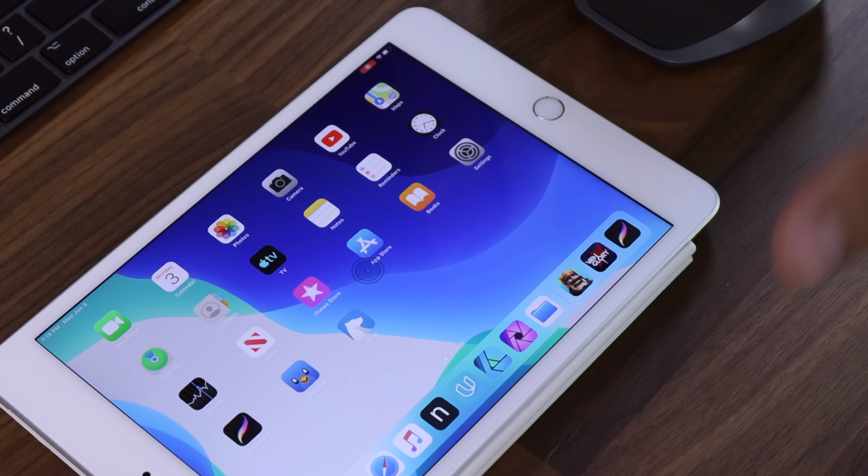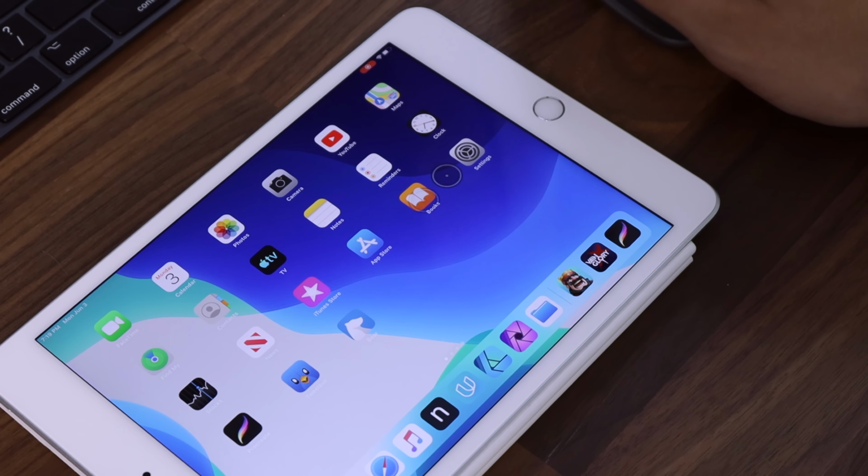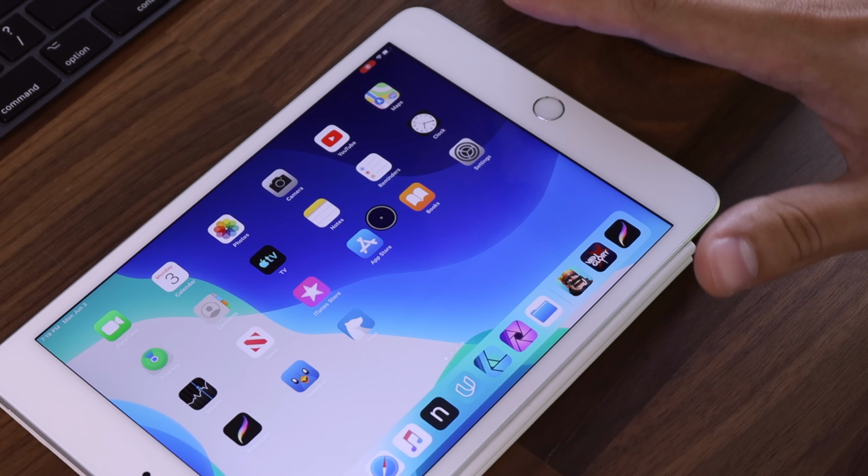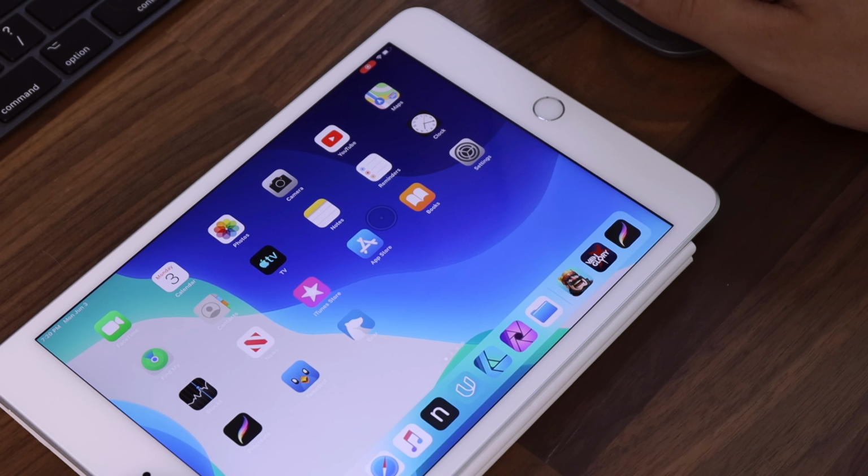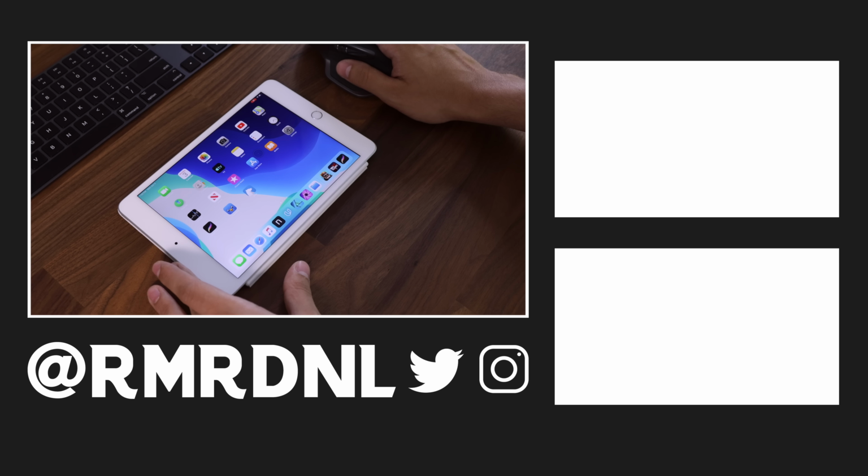But yeah, guys, that was just a quick look into this mouse support on the iPadOS. If you guys have any questions, feel free to comment down below. Aside from that, you can also reach out to me on Twitter at RMRDNL or on Instagram at the same handle if you have any questions there as well.